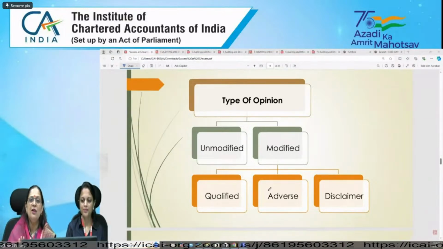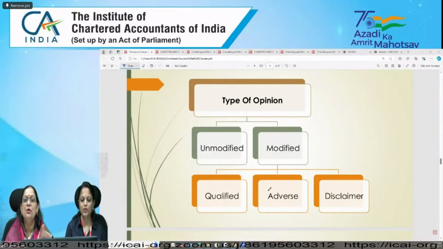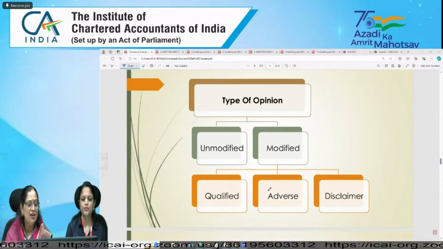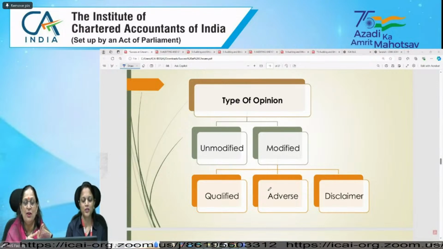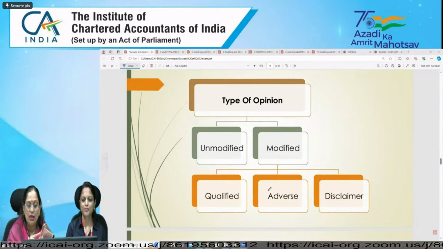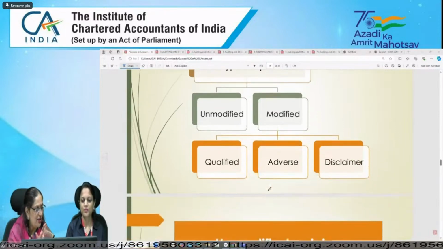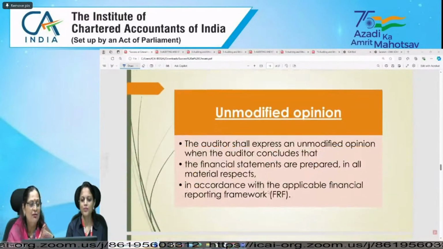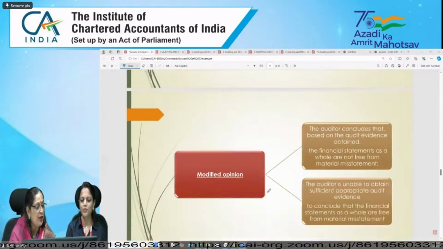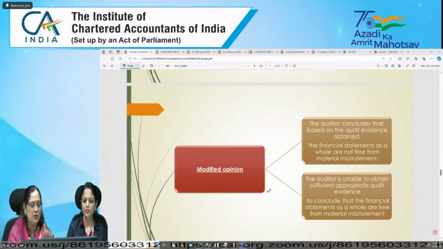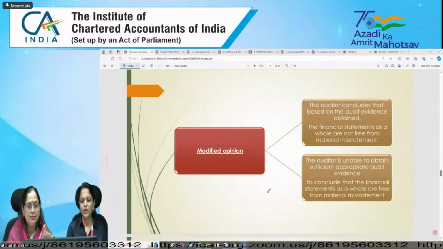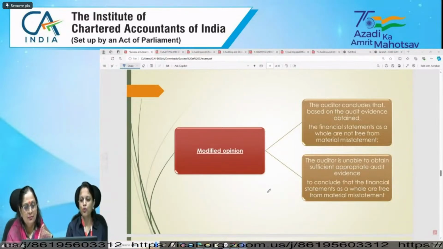And modified opinion is again divided into three types of opinion. One is qualified, adverse, and disclaimer of opinion. Right? Now, Tanya madam, can you tell when we will be issuing qualified opinion and when we will be issuing adverse opinion? Ma'am, we issue modified opinion in two situations only.